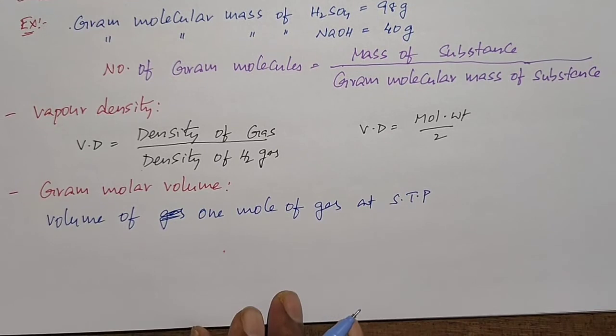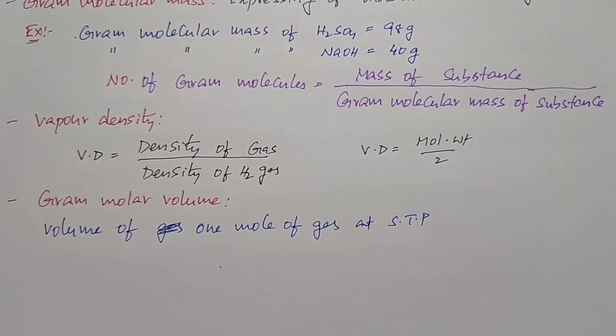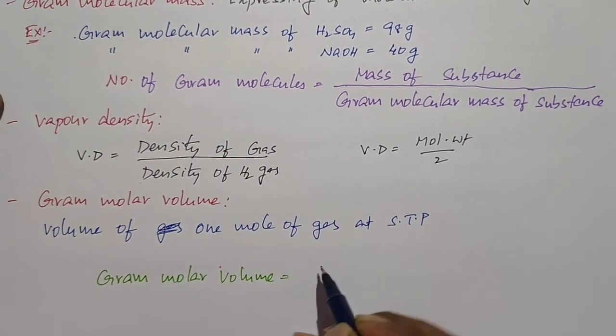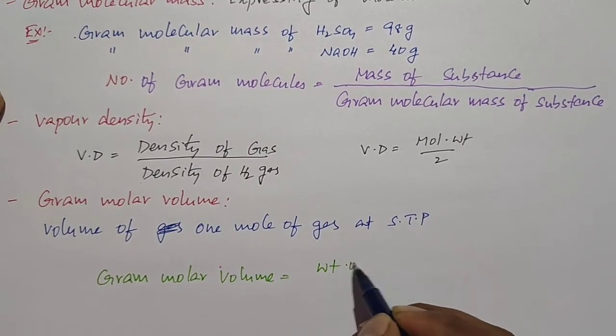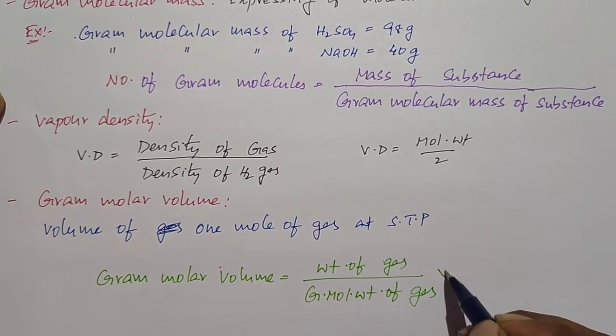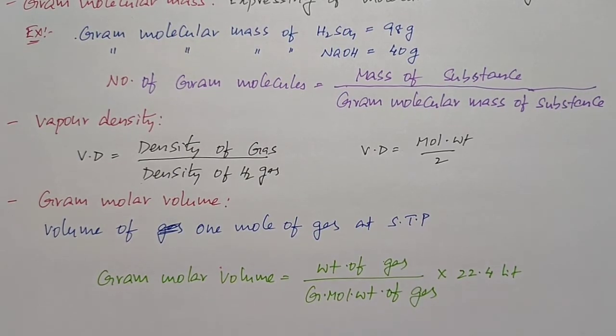Here we have one formula related to the gram molar volume, that is, gram molar volume is equal to weight of gas by gram molecular weight of gas into 22.4 liters. So this is the one formula related to the gram molar volume.